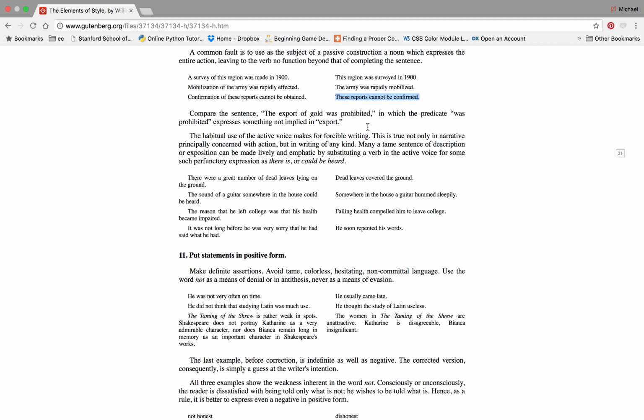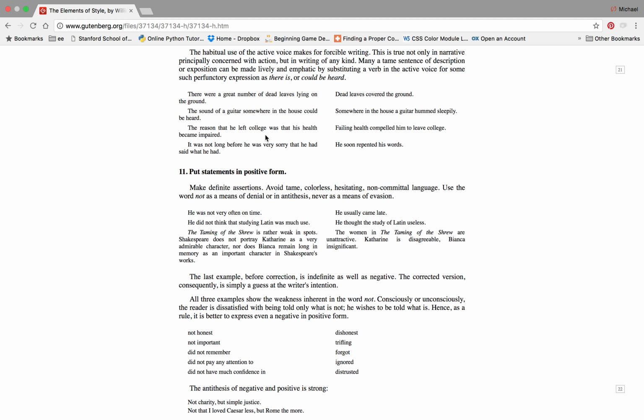Direct. Very direct. Comprehensive and concise. That's what we're looking for. And it's great. We did that in five words here, and with fewer letters, because you're not using these long words: mobilization, confirmation. The habitual use of the active voice makes for forcible writing. This is true not only in narrative principally concerned with action, but in writing of any kind. Many tame sentences of description or exposition can be made lively and emphatic by substituting a verb in the active voice for some such perfunctory expression,